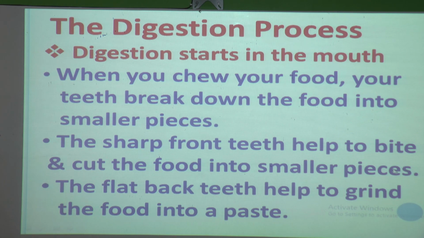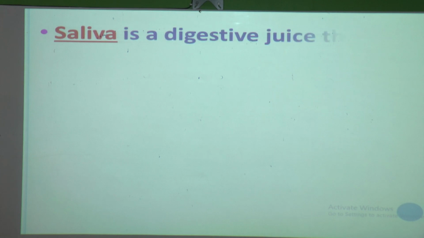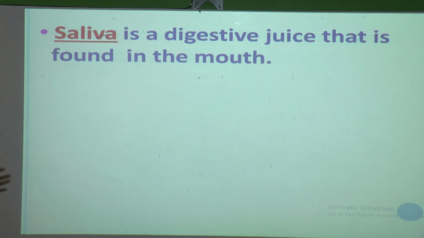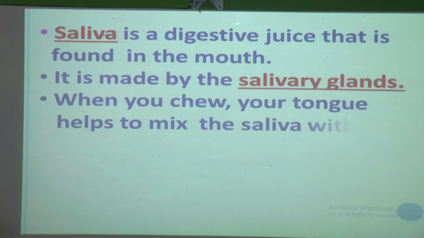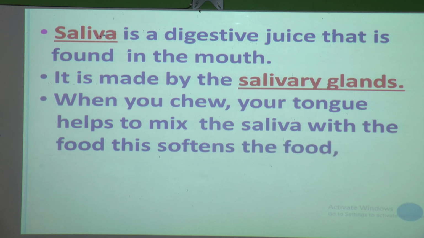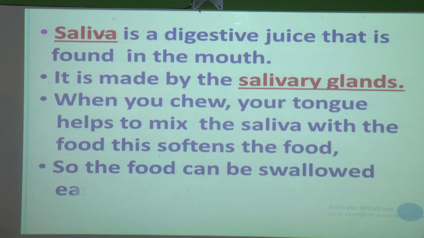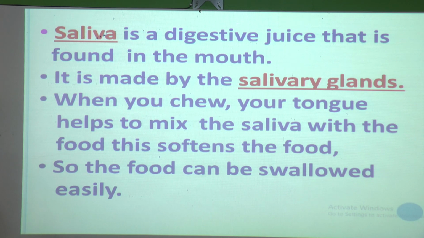Now we will see what happens next. Saliva is a digestive juice that is found in the mouth, and it is made by the salivary glands. In your mouth there are salivary glands, and they produce saliva. When you chew your food, your tongue helps to mix the saliva with the food, and whenever the saliva mixes with the food, it makes the food soft, and the soft food can be swallowed easily.